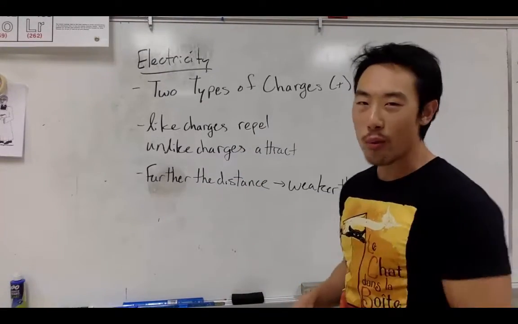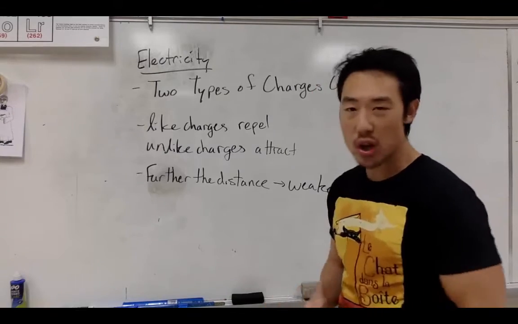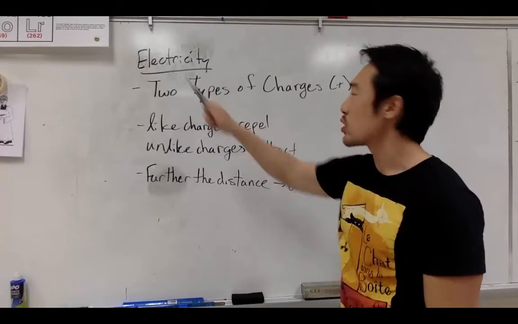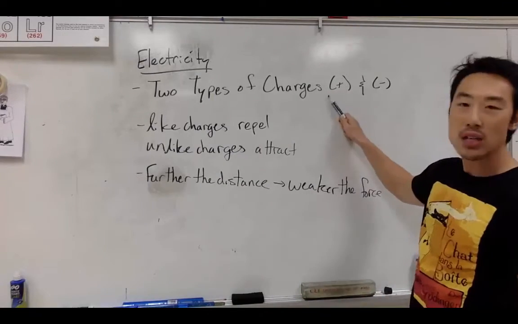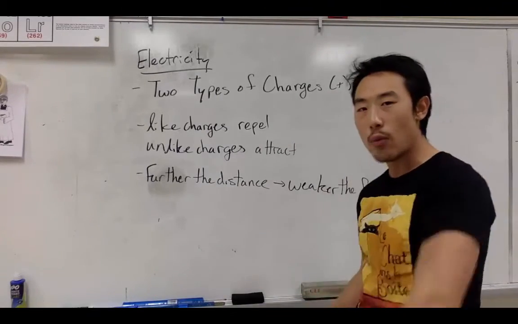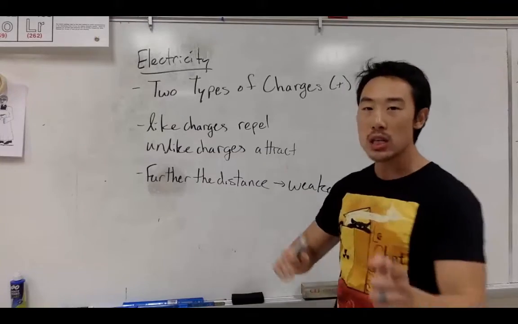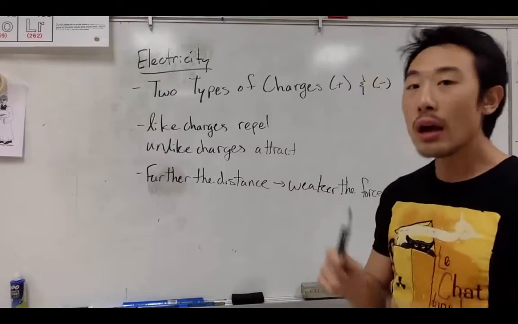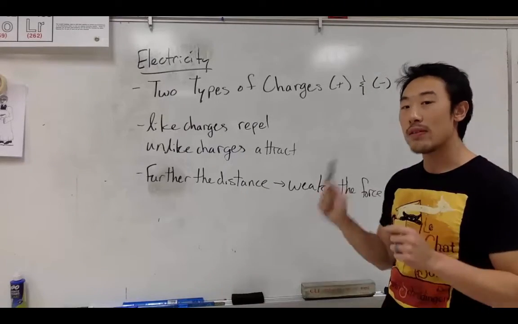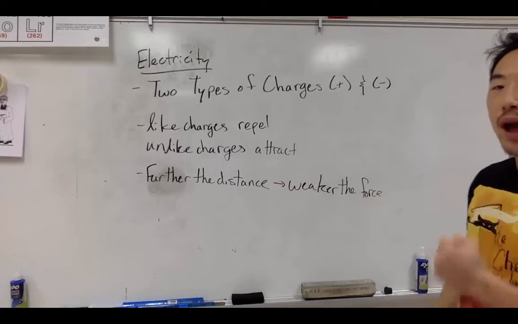Now, let's go over how he came up with that equation. To start us off, let's do a recap of what we know about electricity. First off, there are two types of electric charges. We have the positive and the negative. Second thing that we know, like charges, aka positive and positive, or negative and negative, will repel from each other. Contrary, unlike charges, positive and negative, when they're next to each other, will attract to each other.